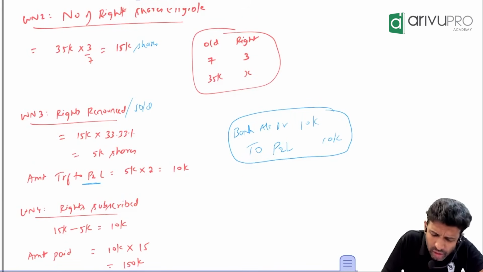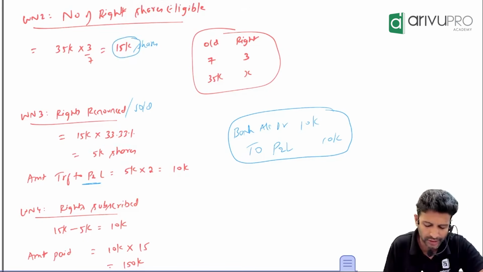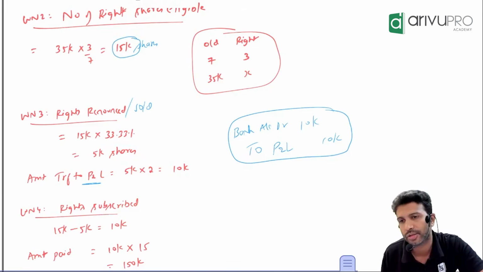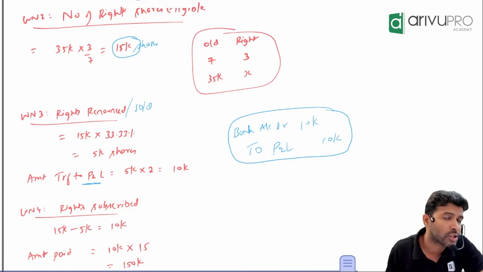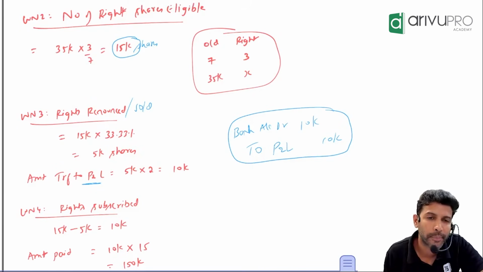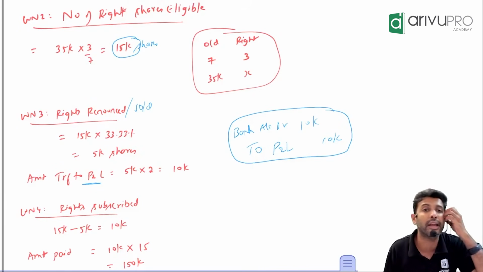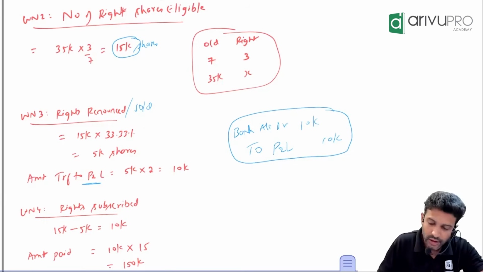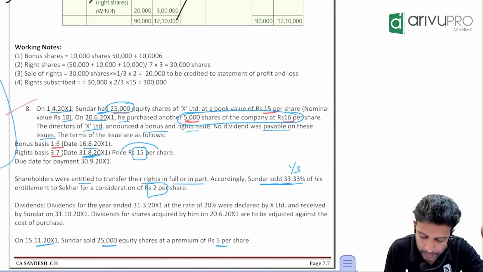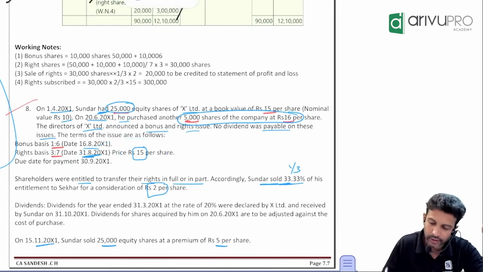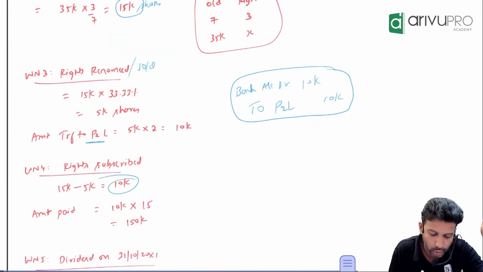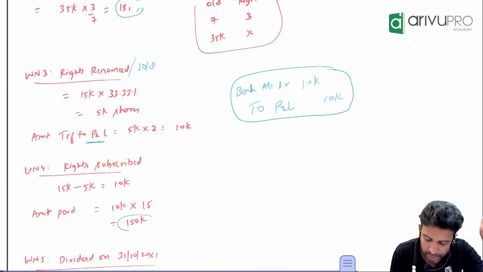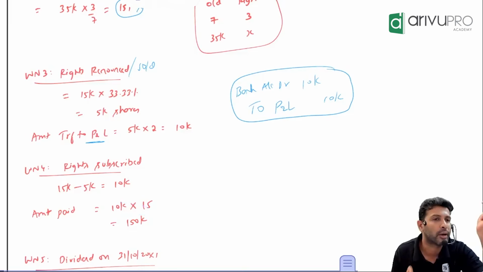Or, in 15,000 shares, the rights of 5,000 shares are sold, so the balance is 10,000. He subscribed to 10,000 shares, meaning he purchased these shares. Right shares have to be purchased at a particular price. What is that? 15. How many shares? 10,000. At what price? 15. How much value? 1,50,000.